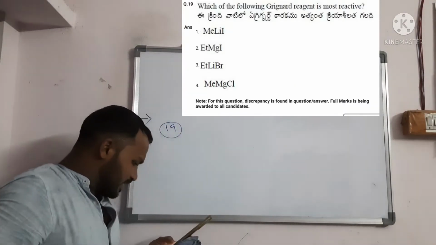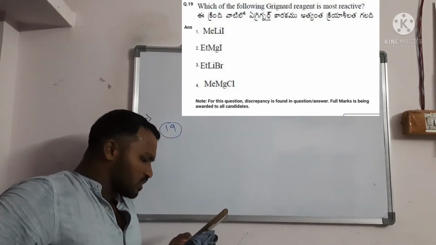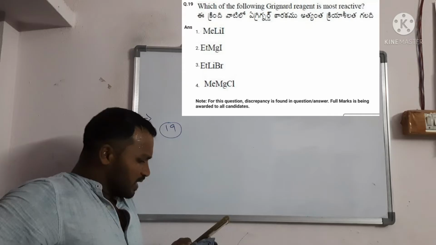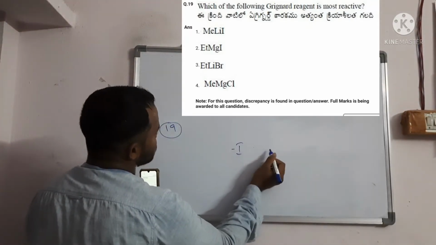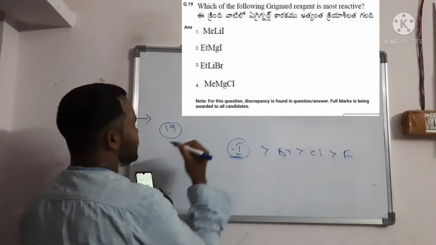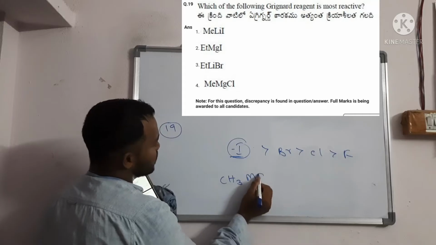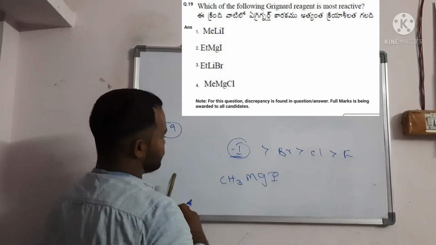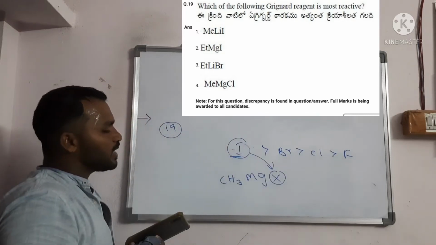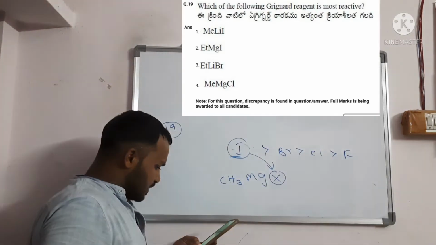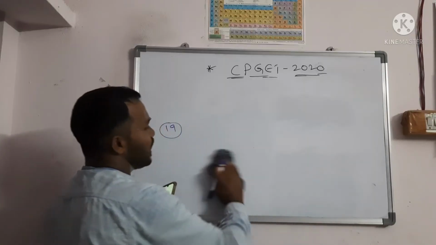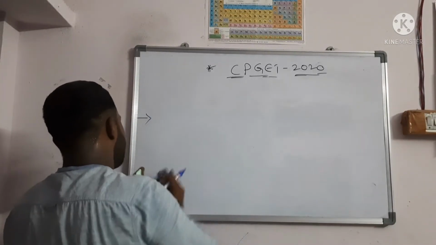In question number 19, which of the following Grignard reagents is most reactive? Some discrepancy is found in this question. Generally you should remember the order: iodide, bromide, chloride, then fluoride. CH3MgX is the Grignard reagent, right? If X is I, that is more reactive. There is some controversy in this question, because the options were not found suitable, so they will allot the marks for it. Next question number 20.